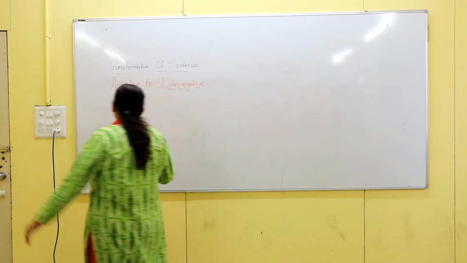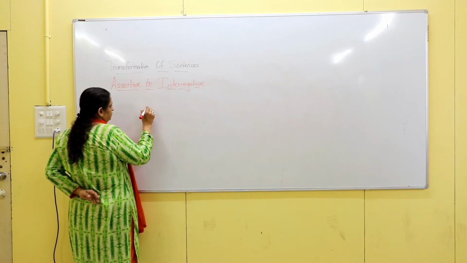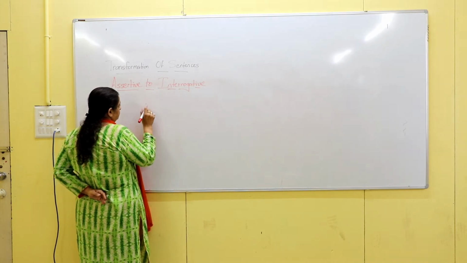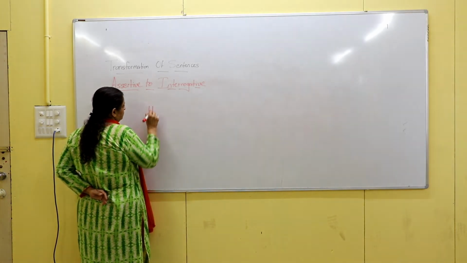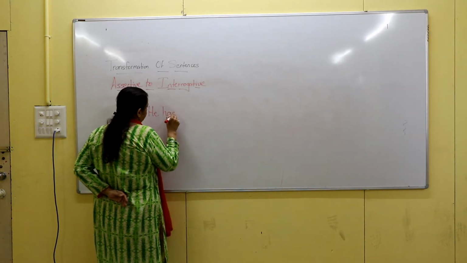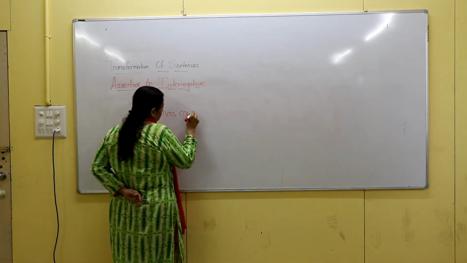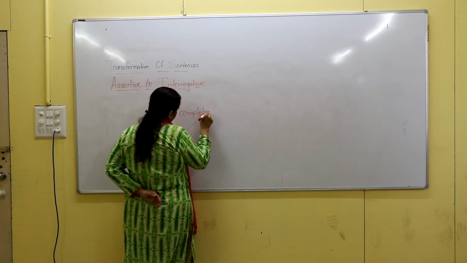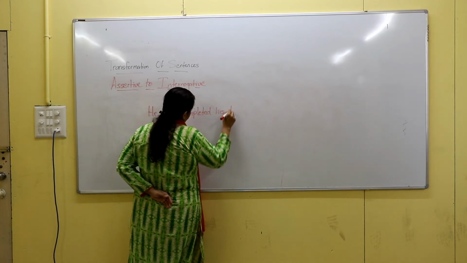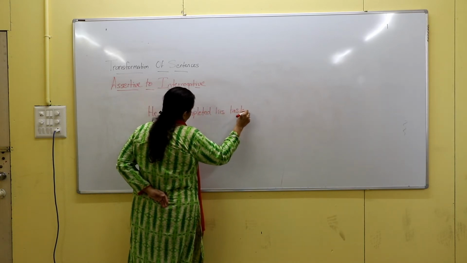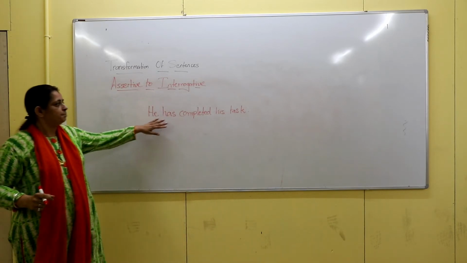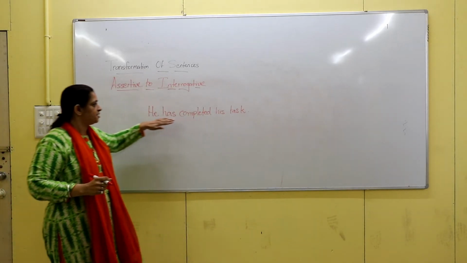Okay, so here I am writing one sentence. He has completed his task. This is an assertive sentence.